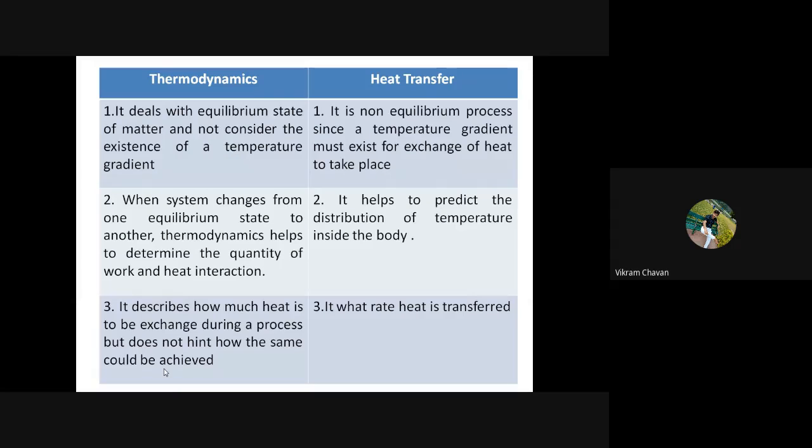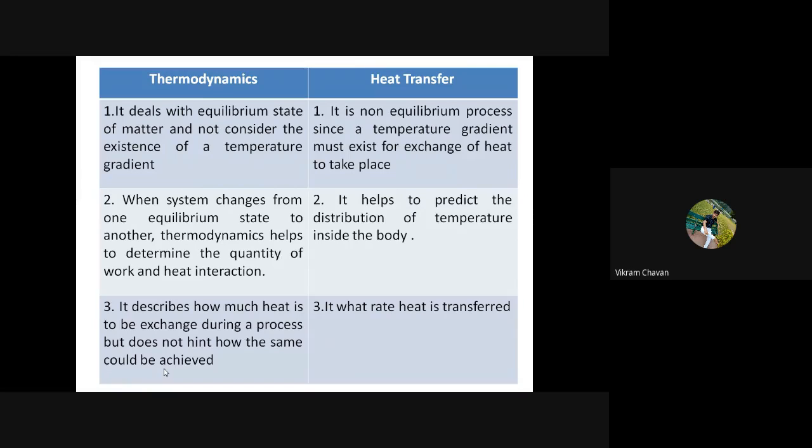Whereas in heat transfer, third point, it provides at what rate heat is transferred.